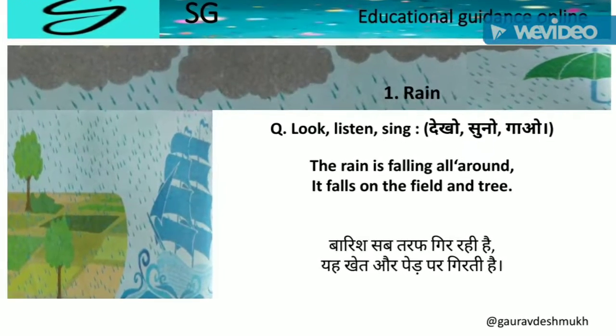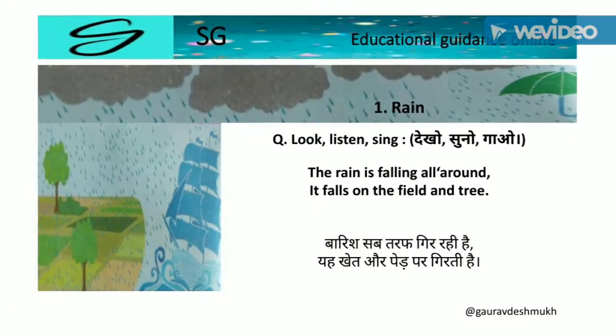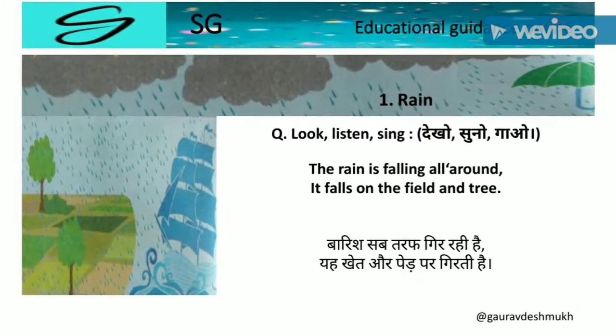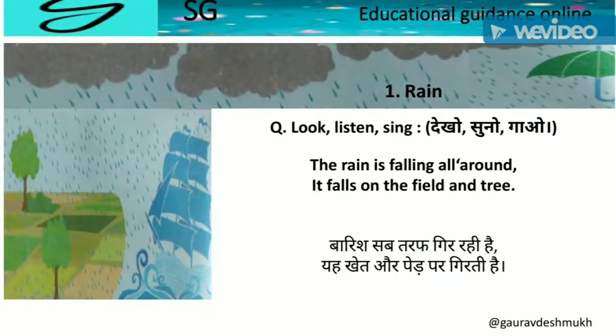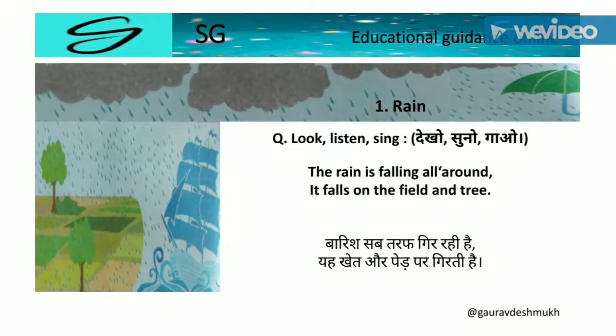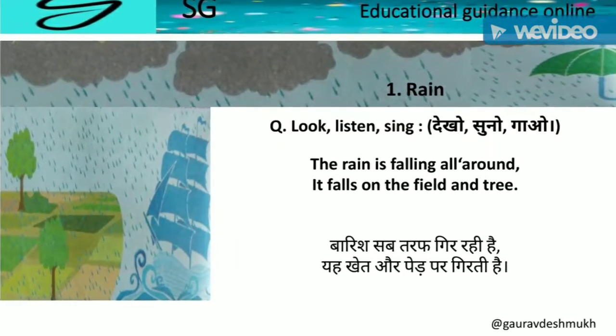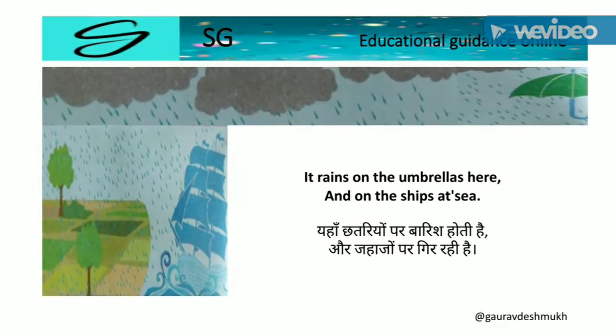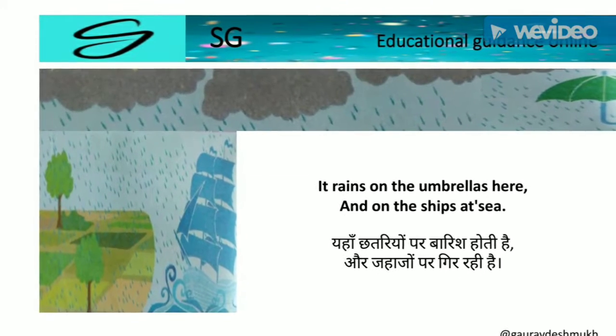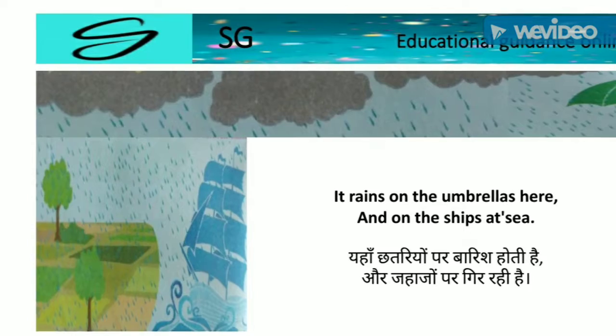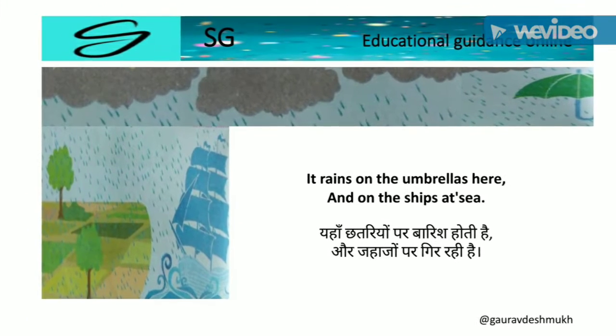The rain is falling all around. It falls on the field and tree. It rains on the umbrellas here and on the ship at sea.